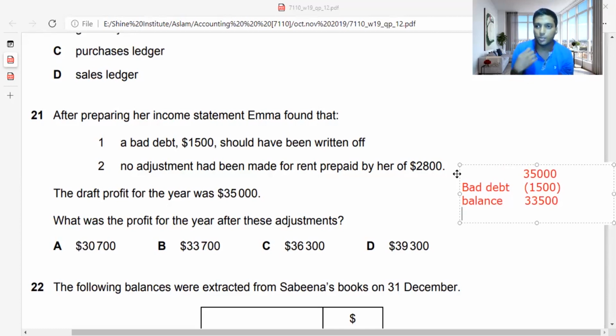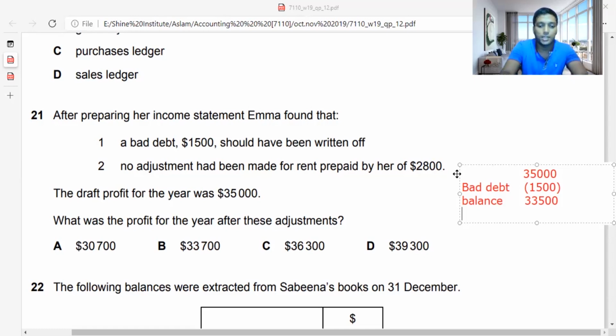2,800. So she has made a rent prepayment. So the prepayment has been added to the income statement. They have already deducted this 2,800 to get this draft profit. Prepayments normally you will exclude from the income statement, but they have not made an adjustment for this. So rather than excluding it, they have added it to the rent account and deducted it. So your profit has been understated because they have deducted this 2,800. So we should exclude this from the income statement. I will add it back because this is an amount we should exclude from the income statement.